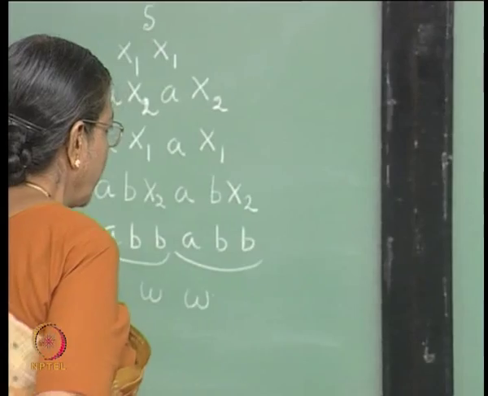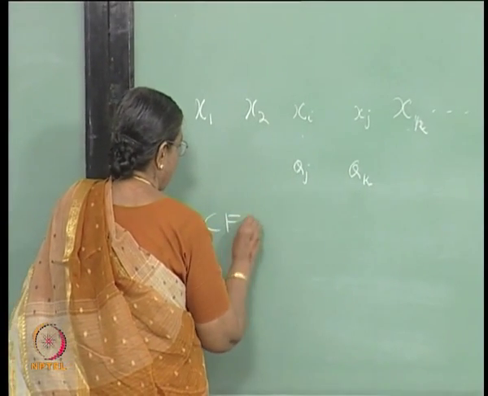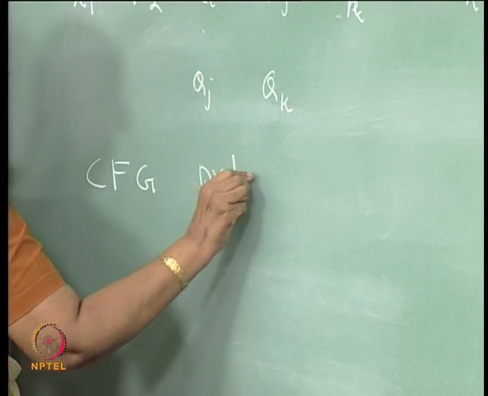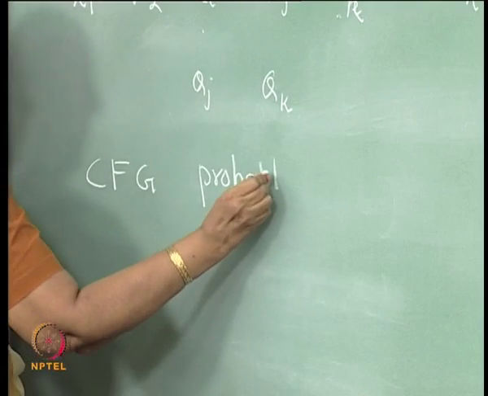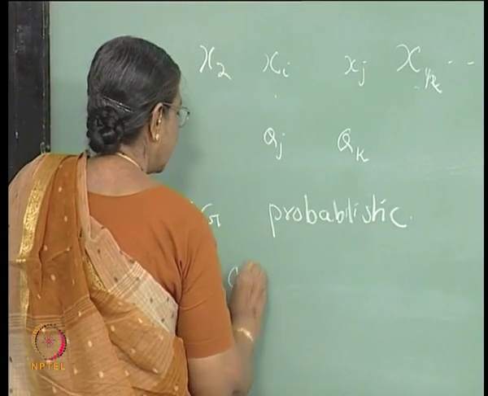So, you can have a CFG, probabilistic, and also it has attributes.